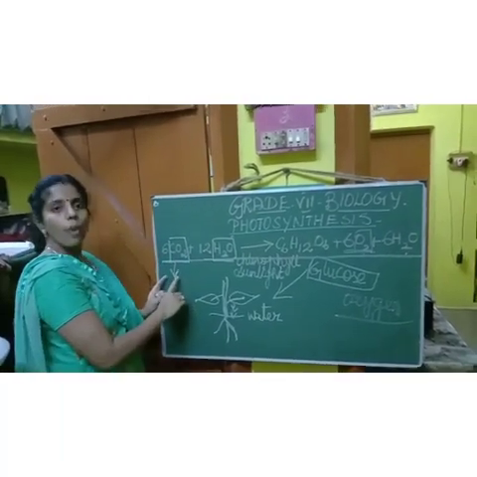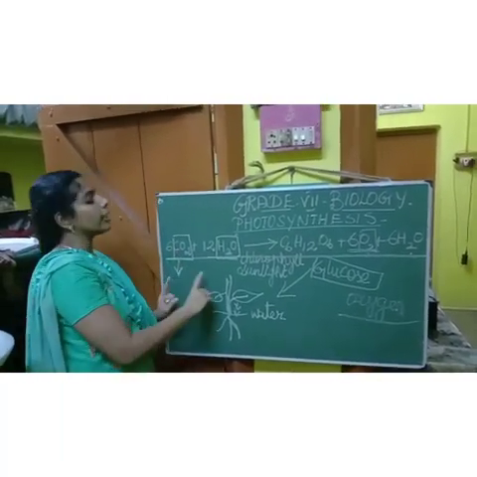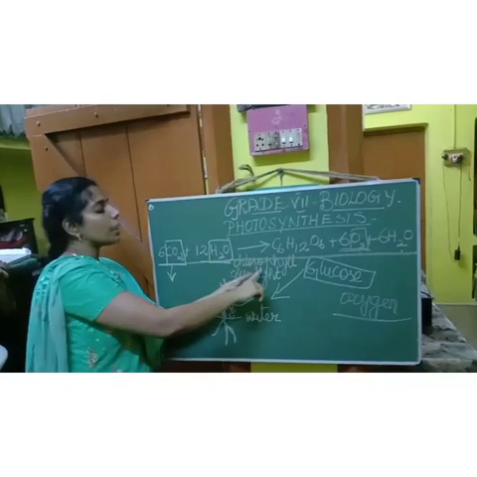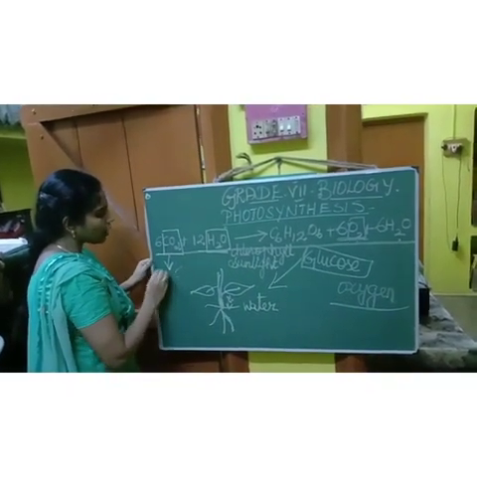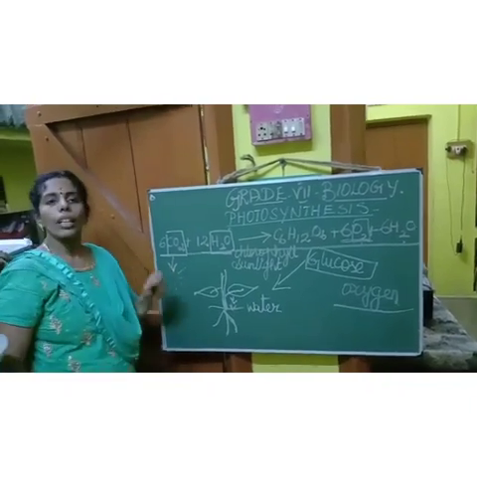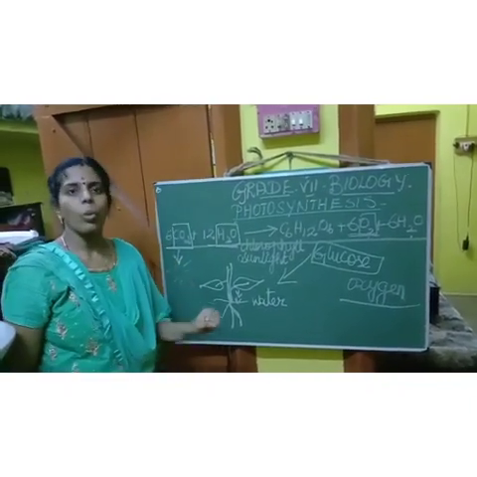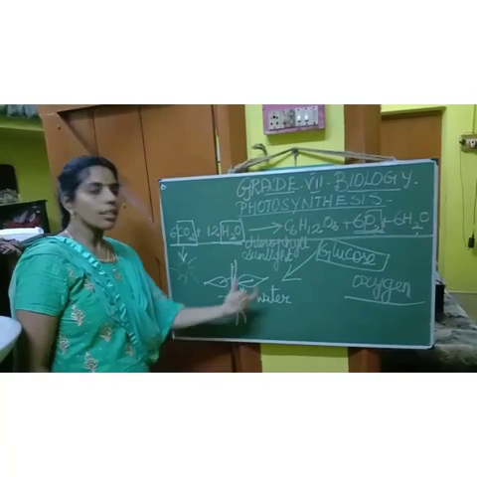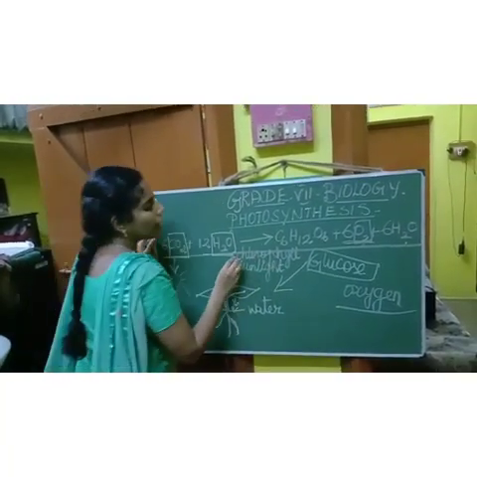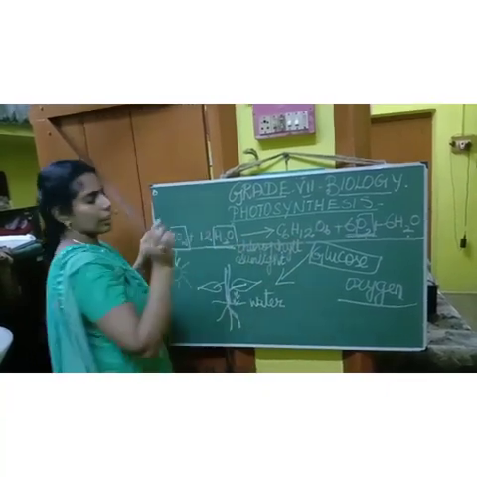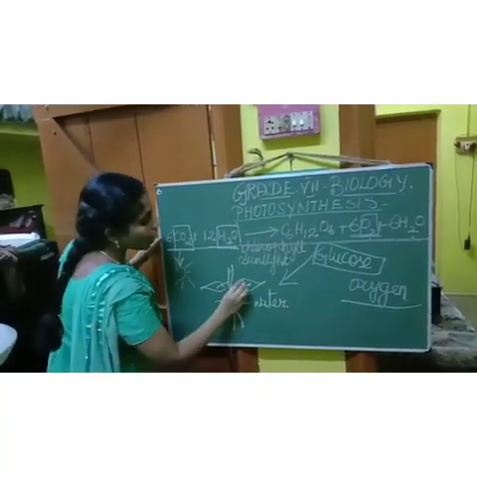So it is getting carbon dioxide and water in the presence of sunlight. That is why we say photosynthesis takes place only during the daytime. Only during the daytime does the photosynthesis process take place, in the presence of chlorophyll. Okay, fine. Now we want to see where the chlorophyll is. The chlorophyll is present only in the leaves.